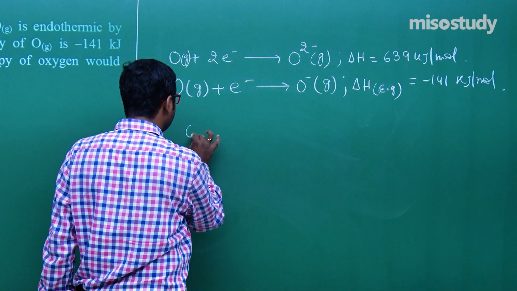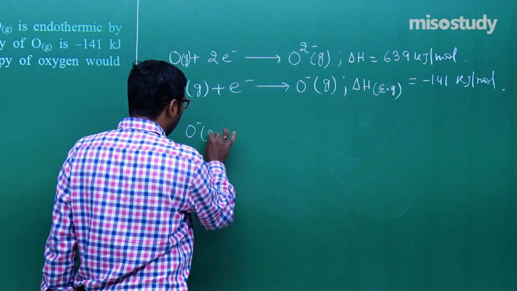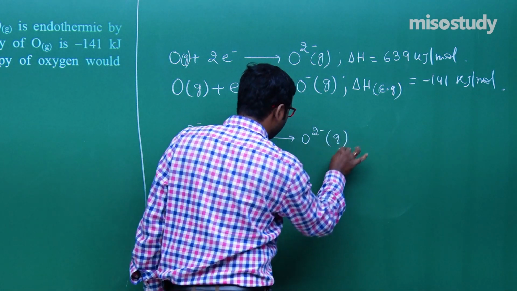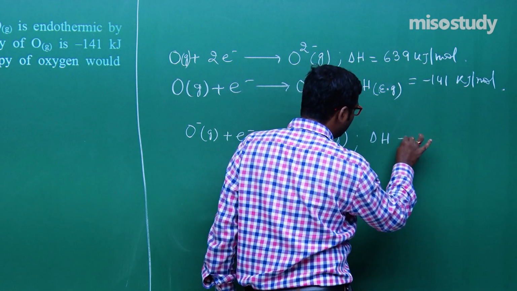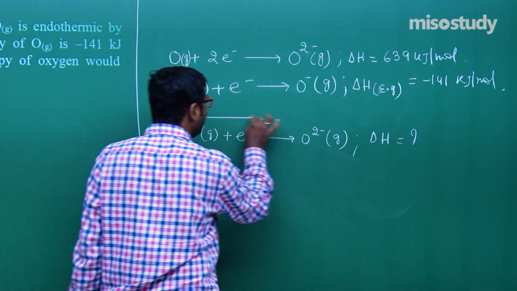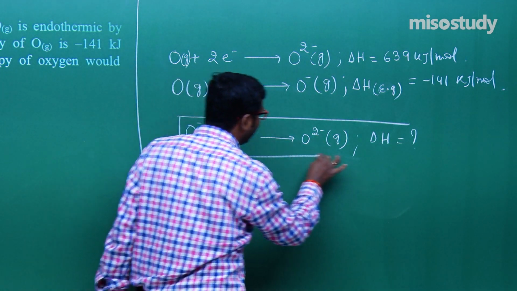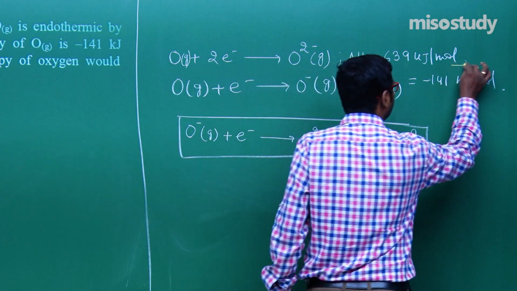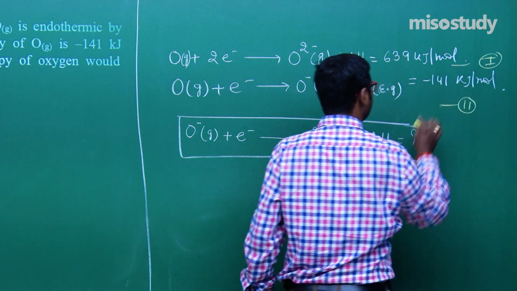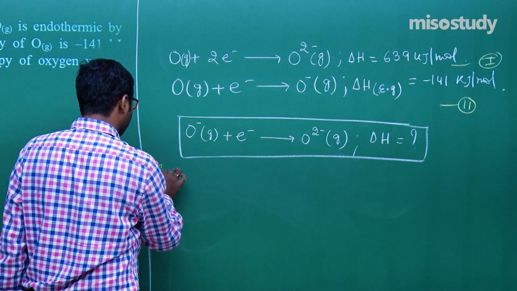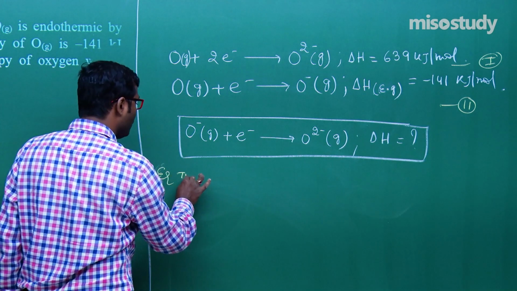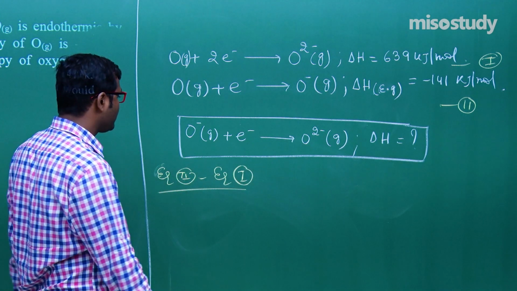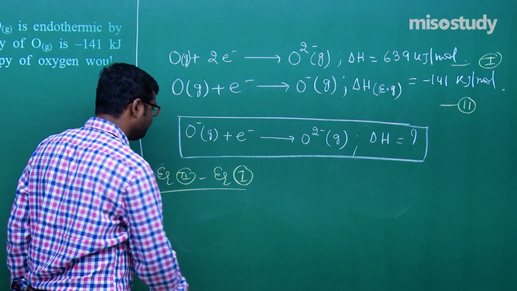We need to find the second electron gain enthalpy, that is, O- plus 1 electron, we need to attain this equation. And here we need to find the delta H. So, by using these equations, how do we get this equation? Now check it out. Take equation 1 and equation 2. Now do one thing, subtract, that is equation 2 minus equation 1.